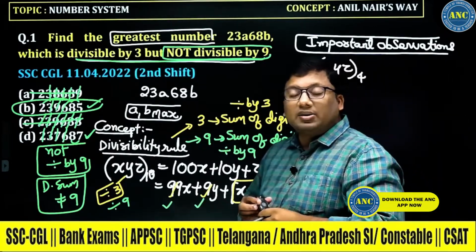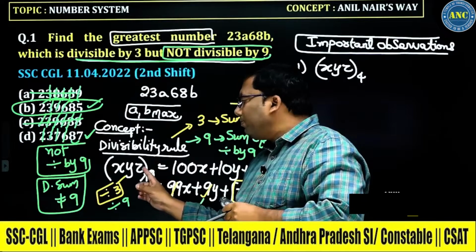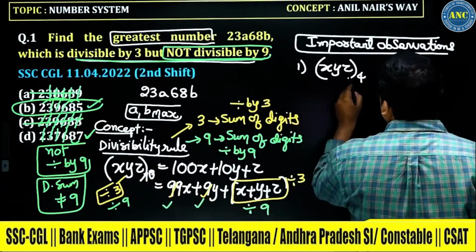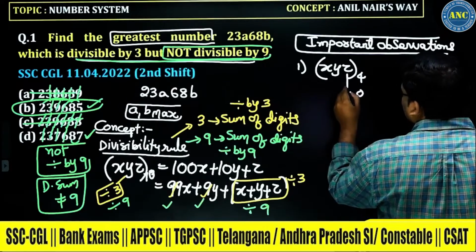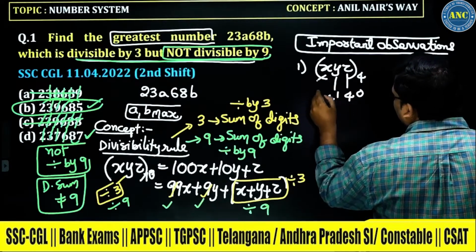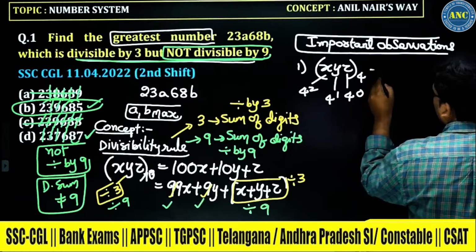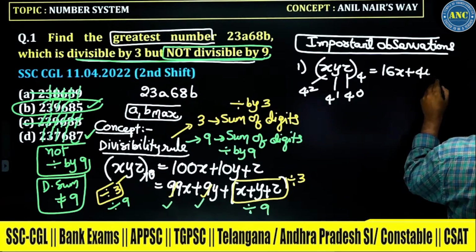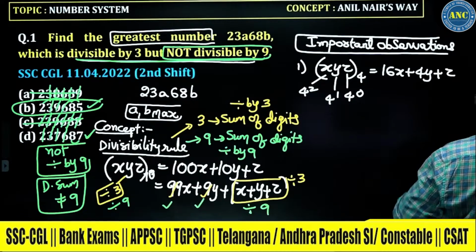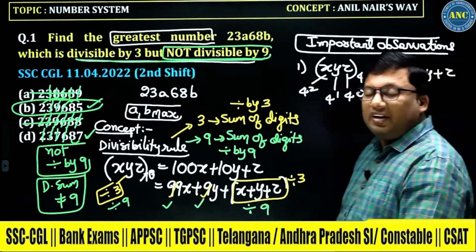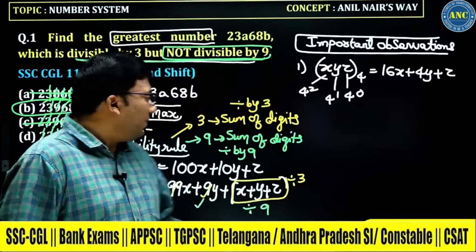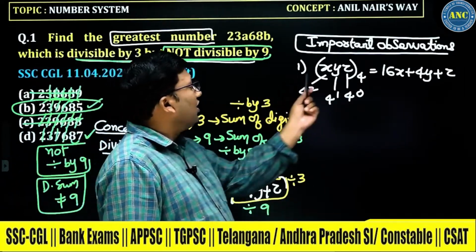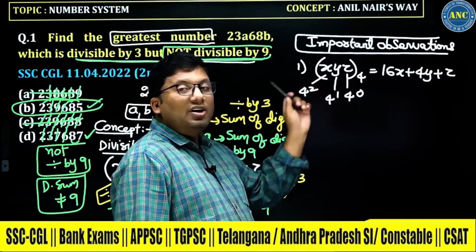Here, in base system 10, it will be 10 power 0, 10 power 1, 10 power 2. Here, xyz in base system 4, it is 4 power 0, 4 power 1, 4 power 2. So 16 into x is 16x, 4 into y is 4y, 1 into z is z. If it is decimal system, 10 power 0, 10 power 1, 10 power 2. If it is base system 4, 4 power 0, 4 power 1, 4 power 2.